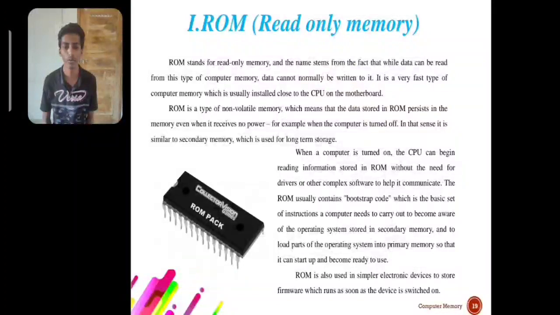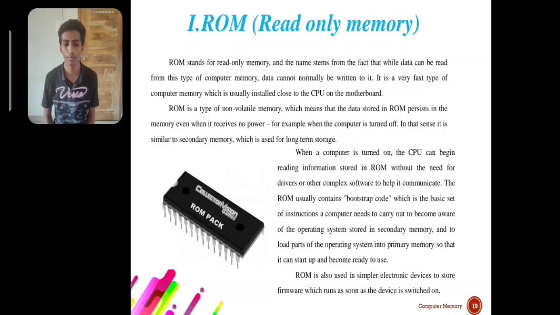Second type of primary memory is ROM, meaning read-only memory. Data cannot normally be written in this memory. It is a very fast type of memory which is usually installed close to the CPU on the motherboard. ROM is a non-volatile memory. When the computer is turned on, the CPU can begin reading information stored in the ROM. ROM is used in simple electronic devices to store firmware which runs as soon as the device is switched on.